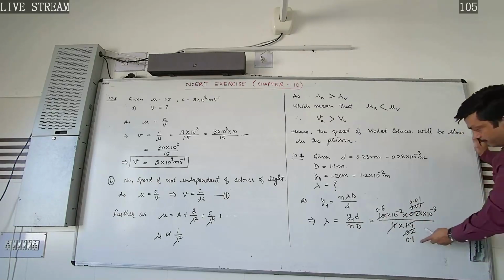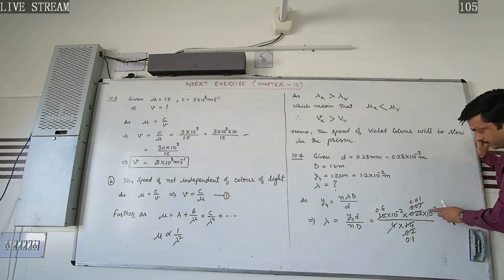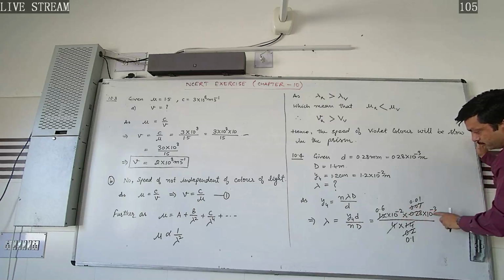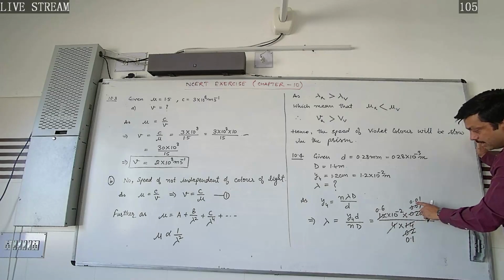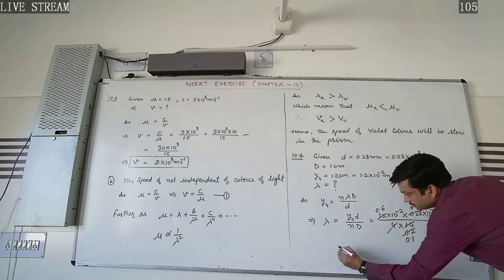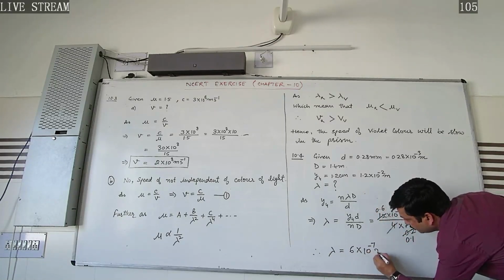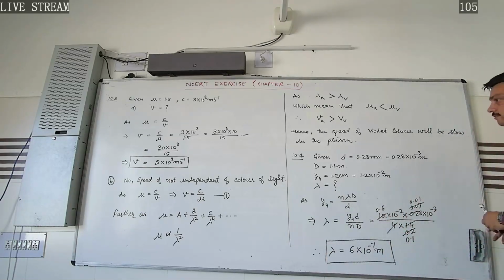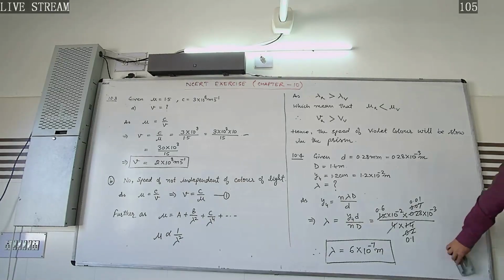So here what would be the answer when this point can be written as 10 to the power minus 1, when it goes to the upside, then this decimal can cancel out, and here 6 into 10 to the power, this minus 3 and 2 minus 5, and this minus 7. So we can say, therefore, wavelength of light used will be 6 into 10 to the power minus 7 meter. This will be the required answer for this question 10.4. So this is the required answer.